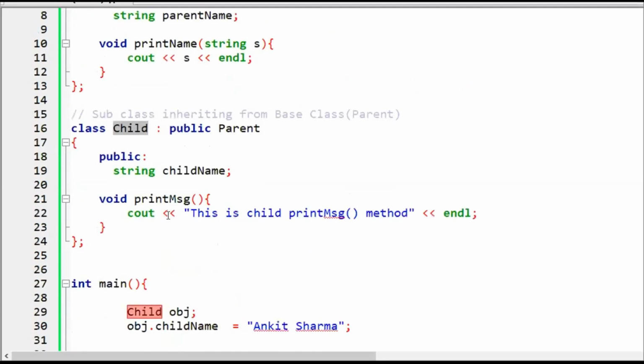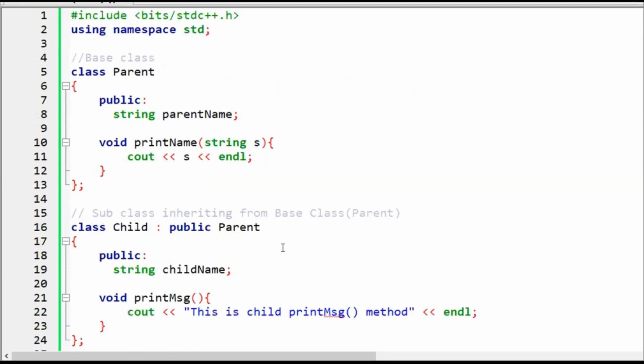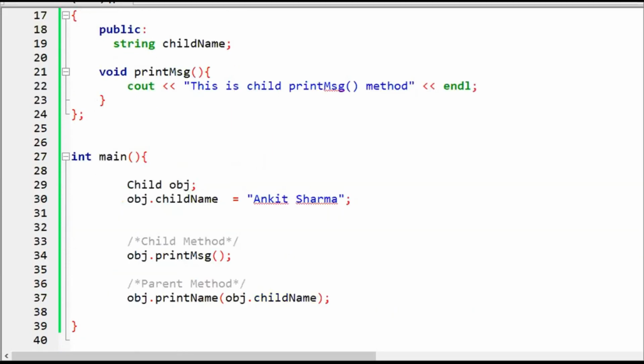I'm directly using the object of the child class and the method inside the superclass, the parent class, or the base class. And this is a simple string, so it is not a big deal. So what happens if I execute it? Let's see the output, then we will discuss.